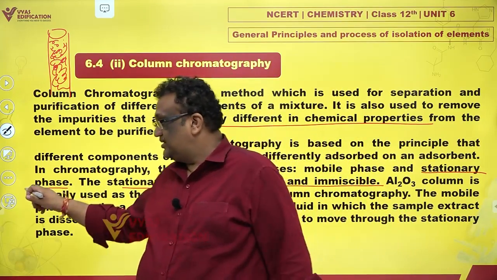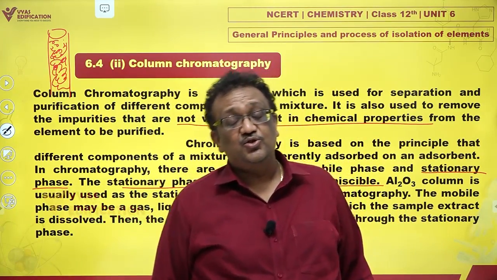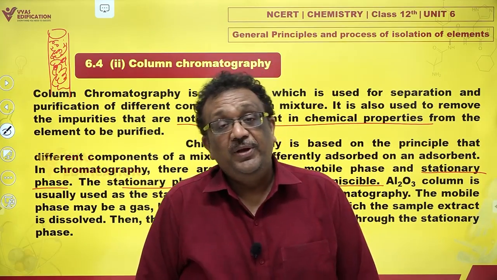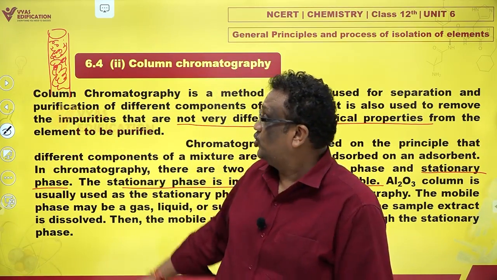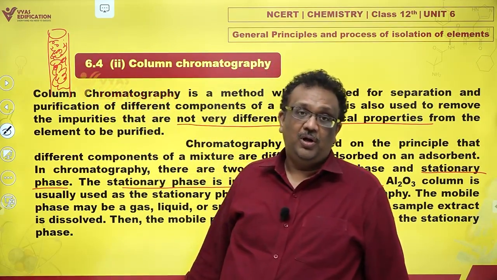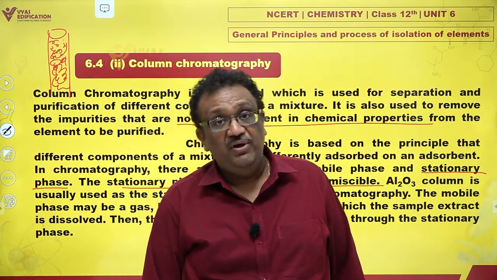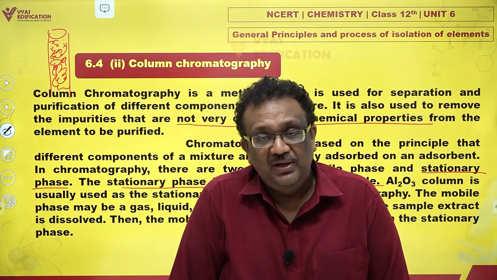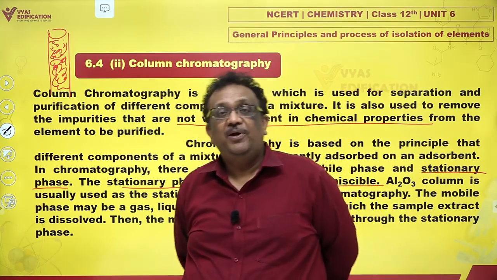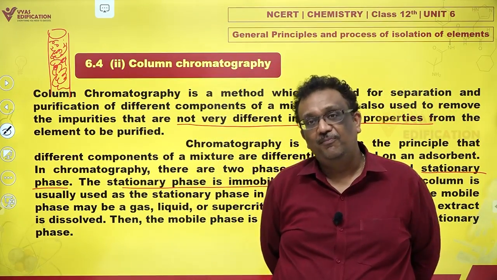Number one, this phase should remain wherever it is. It should be inert, unreactive, and it should not dissolve in the solvent which we are going to pour down. Are we going to pour down a solvent? Yes. A very good example is if you want to separate chlorophyll A from chlorophyll B and C.